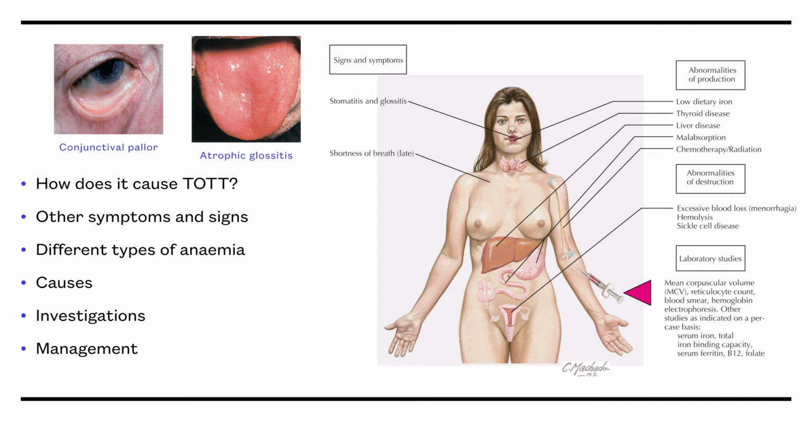Some basic investigations you may want to request for the lady in this case to look for potential anemia include FBCs as well as B12, folate, and ferritin levels. You may consider requesting LFTs if you're suspicious of cirrhosis or alcohol excess being the cause of the anemia. Ferritin will be low in iron deficiency. If B12 is low, you may request serum anti-intrinsic factor antibodies. If folate is low, consider doing anti-TTG antibodies to investigate for celiac disease.